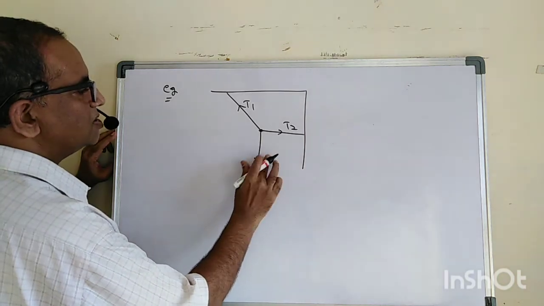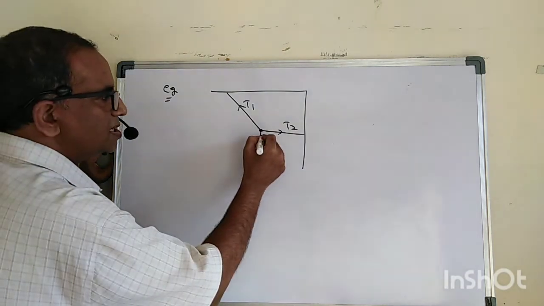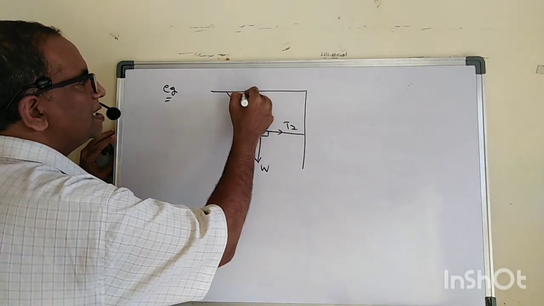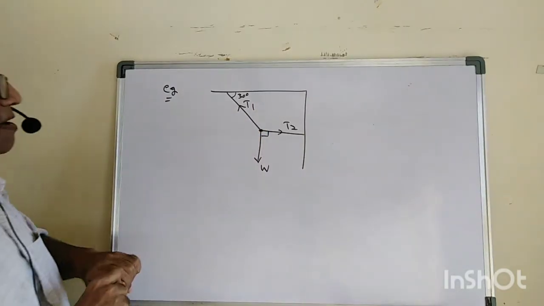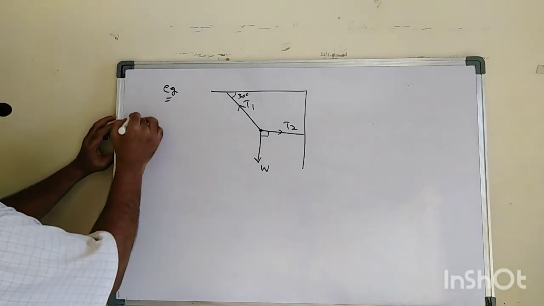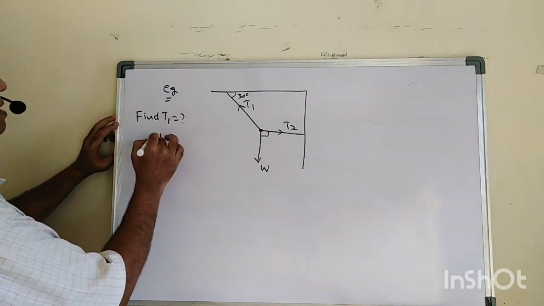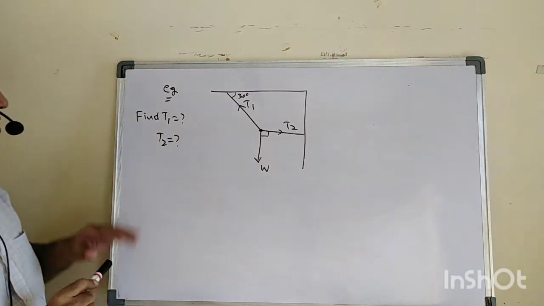Let's say this one is W weight, and here they gave that this is a 90 degrees angle, and this one is a 30 degrees angle. Now they asked, find T1 and T2.